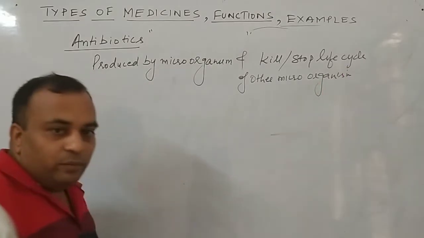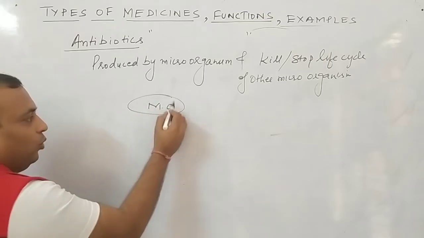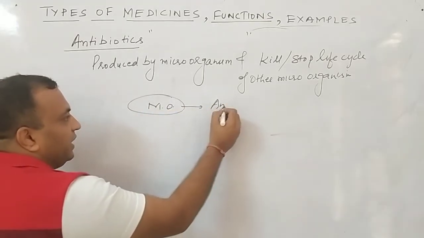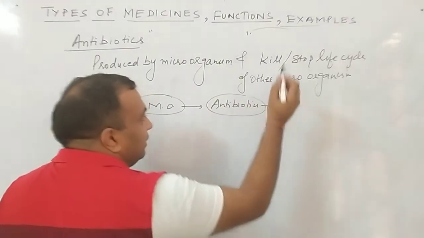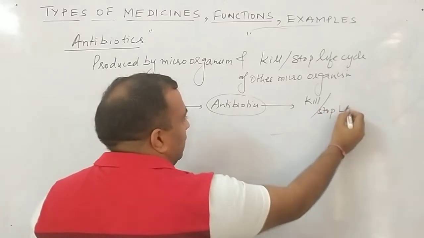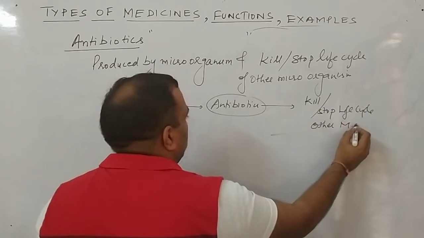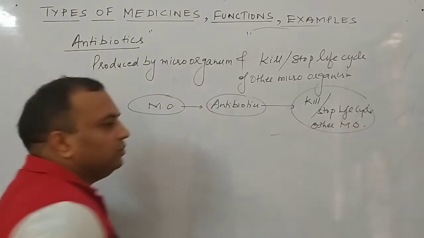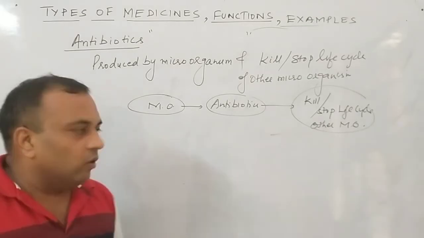You got the definition? Means these are chemicals prepared by microorganisms, MO. They have prepared antibiotics, and these antibiotics will either kill or stop the life cycle of other microorganisms. This is very important. Clear to all of you? So these are said to be the inactive part of living microorganisms.